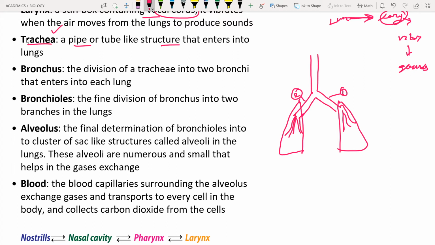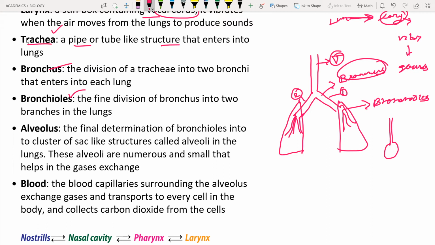Again, let us consider this is one bronchiole. This bronchiole is going to turn into alveolus. These alveoli are balloon or sac-like structures. It is the ending part of the bronchioles. Remember, this is the trachea, this is the bronchus, and these are bronchioles. These fine divisions of the bronchus are known as bronchioles.